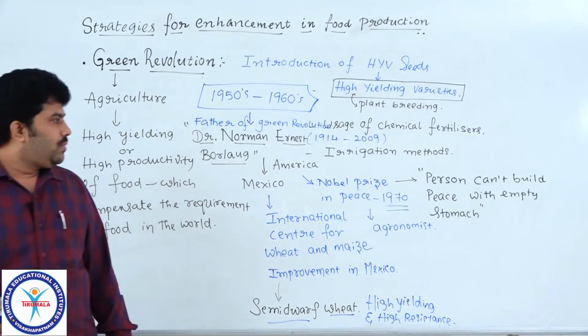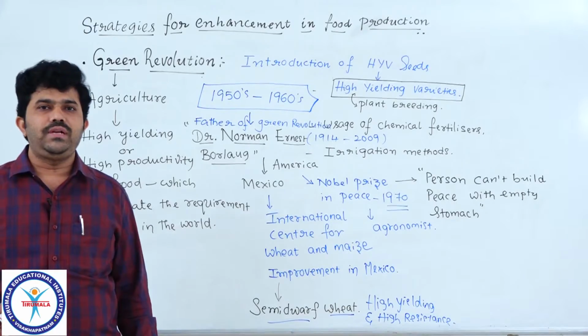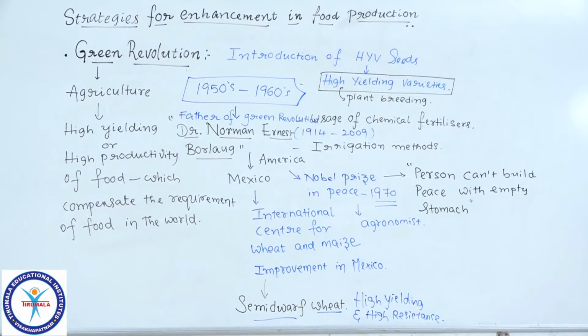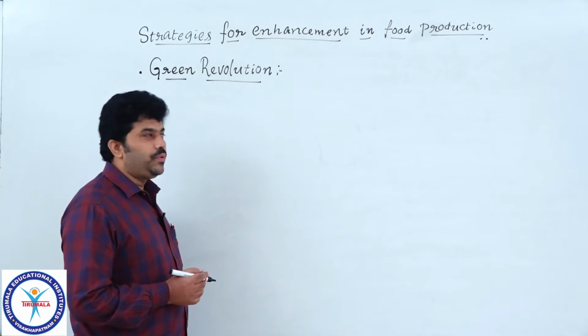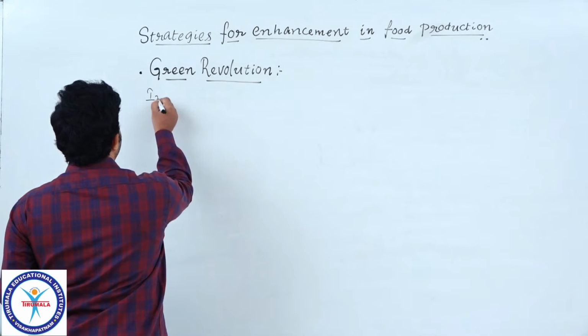Understood, students? Okay, let's continue that topic, Green Revolution, and how some programs were implemented in India. Green Revolution in India.